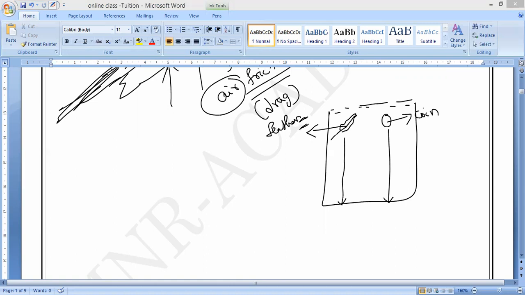From this you have to conclude one thing: the acceleration produced in freely falling bodies is the same for all bodies. Is it yes or no? Because it does not depend on the mass of the body.